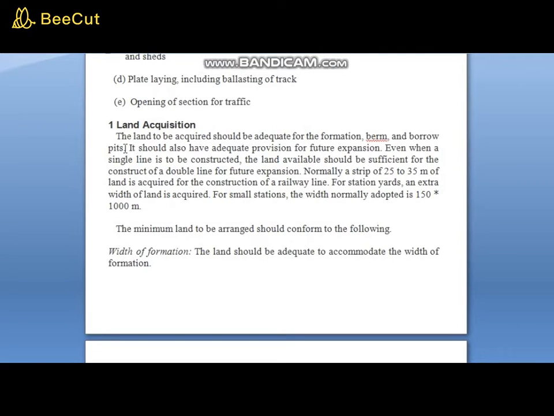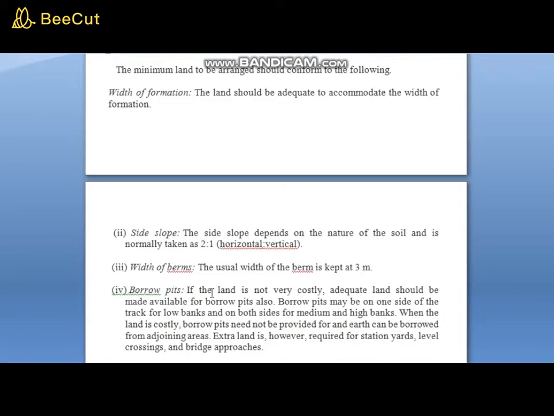This much description is enough. If it's for 5 marks, this description is enough. But if it's for 10 marks, again we need to describe in detail. The minimum land to be arranged should conform to the following. Width of formation: the land should be adequate to accommodate the width of formation. The next, side slope. The side slope depends on the nature of the soil and is normally taken as 2:1, horizontal to vertical.